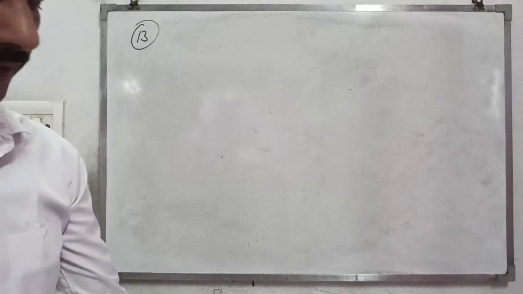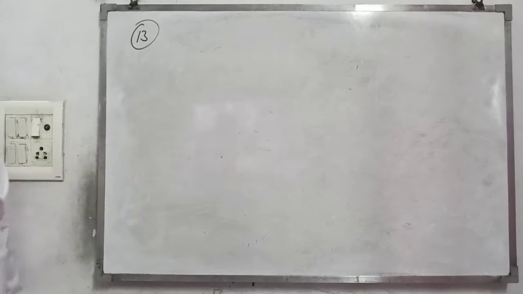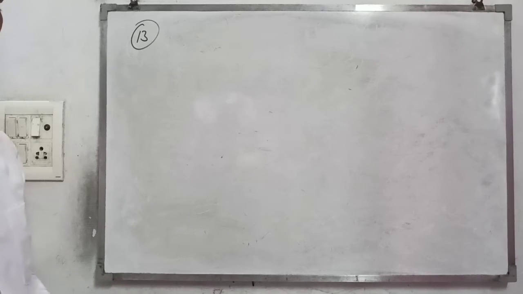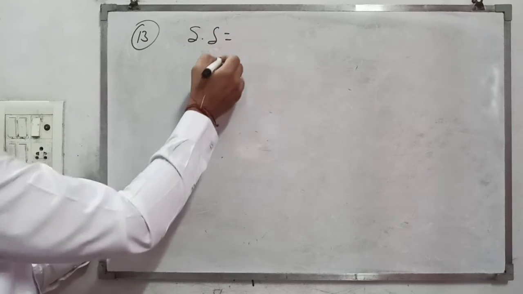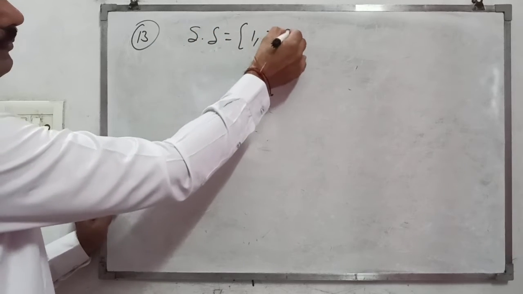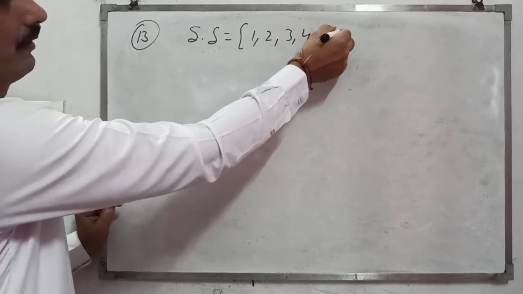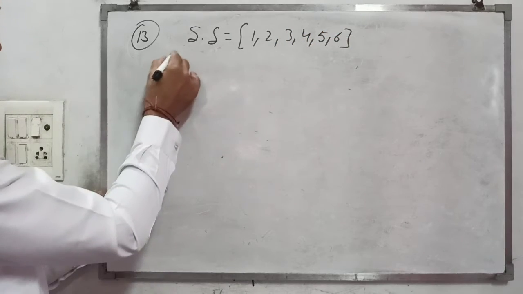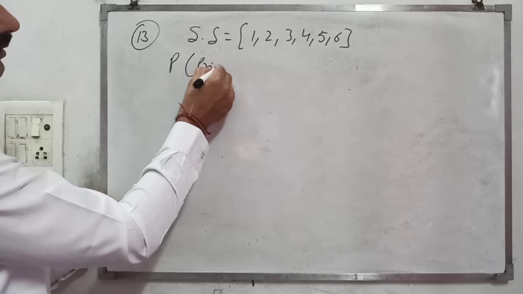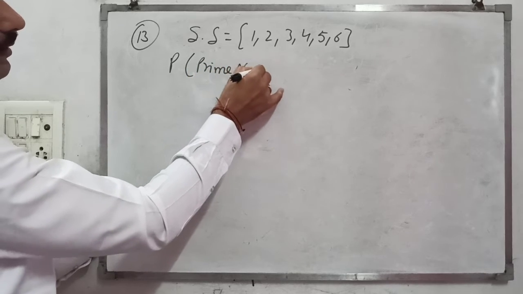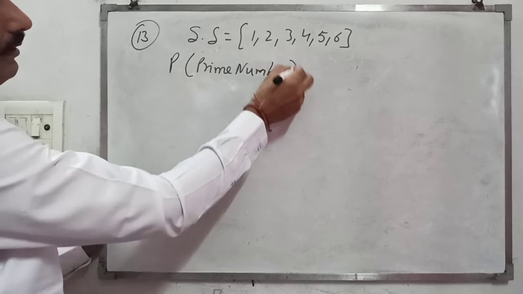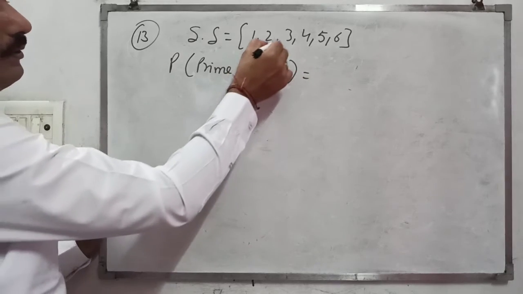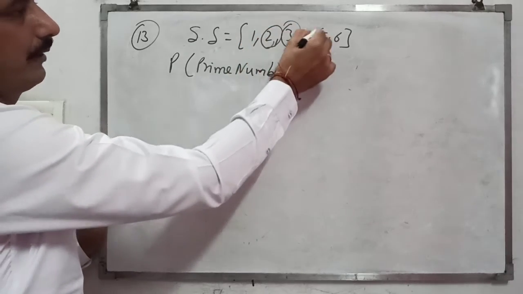A die is thrown once. Find the probability of getting a prime number, a number lying between 2 and 6, and an odd number. If the die is thrown once, the sample space is 1, 2, 3, 4, 5 and 6. For the probability of a prime number: 2 is prime, 3 is prime and 5 is prime.